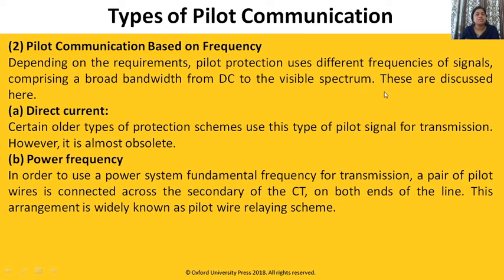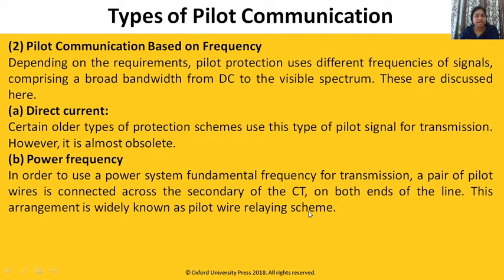Power frequency. Power frequency means in India we have 50 hertz, while in other countries, in the US it is 60 hertz. So it depends. In order to use the power system fundamental frequency for transmission, a pair of pilot wires are connected across the secondary of the CT on both ends of the line. This arrangement is widely known as the pilot wire relaying scheme.